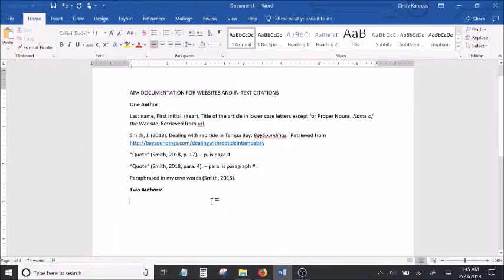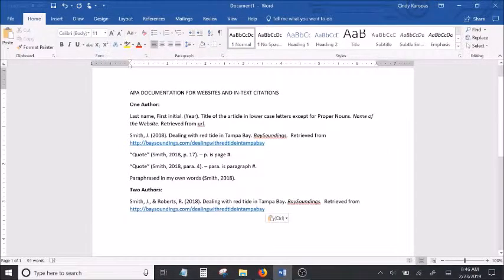Now, if your source has two authors, you have to list them both. And you'll do that in the same way with the last name, comma, first initial both times, like this. So if you have two authors, it's last name, first initial, period, comma, the ampersand, and then Roberts, comma, R, period. So you have both names listed. Everything else in the documentation is going to be exactly the same.